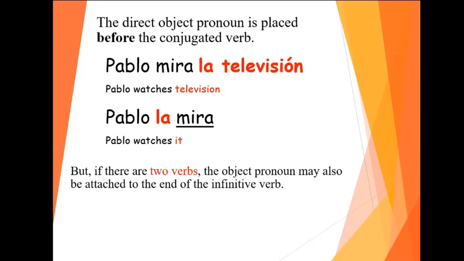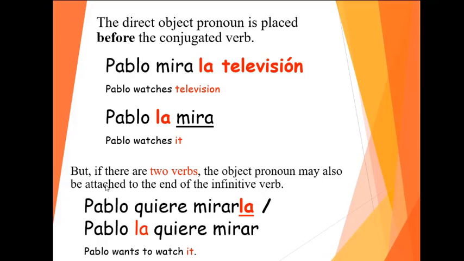Remember, imagine that there are 2 verbs in a sentence. I need to eat something, or I want to see whatever. I'm going to buy something. That something is a pronoun. But let's see. Pablo wants to watch TV. You have 2 verbs right here. He wants to watch something, the TV. That's the direct object. But we just said that we can replace the TV with a la, right? With the direct object pronoun. Then if you have 2 verbs like that, let's say it was Pablo quiere mirar la televisión.